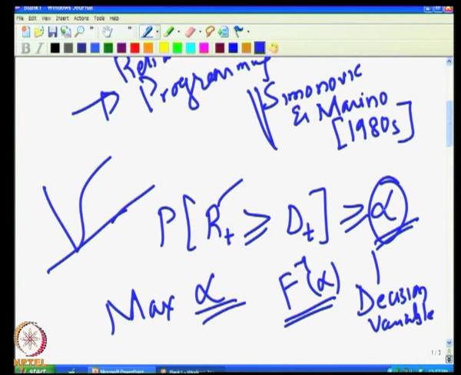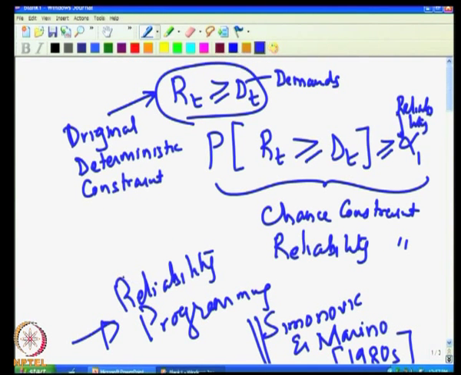Therefore, reliability programming in general is a non-linear problem. Just remember this. We will close the discussion on chance constrained linear programming now.